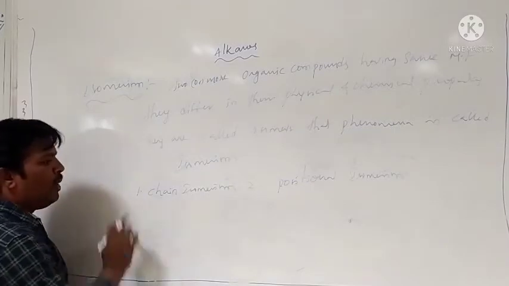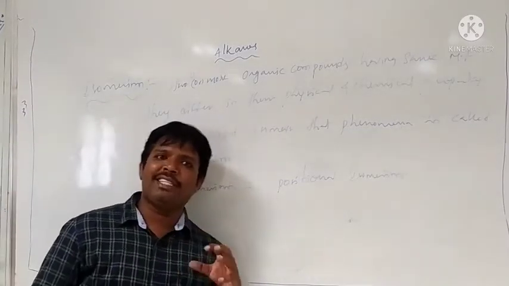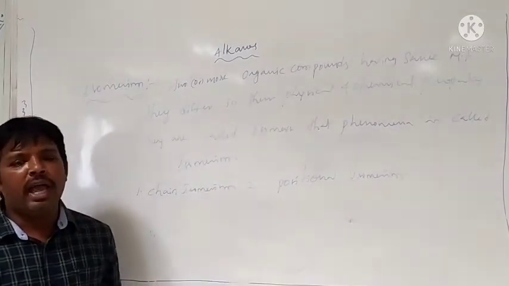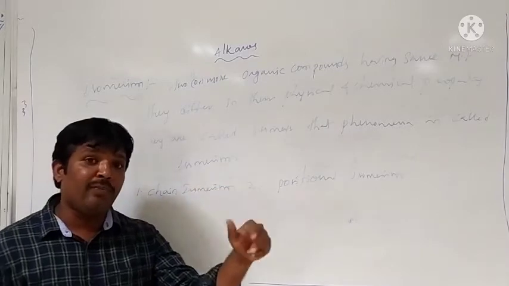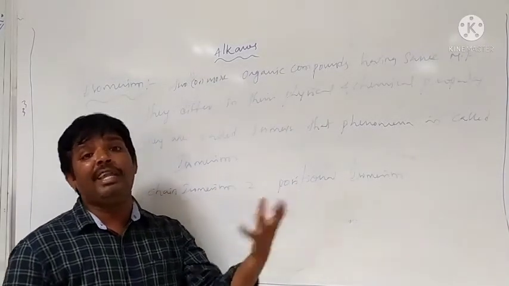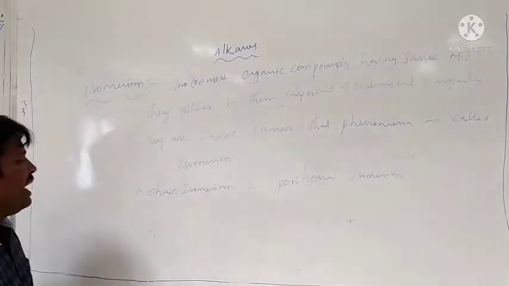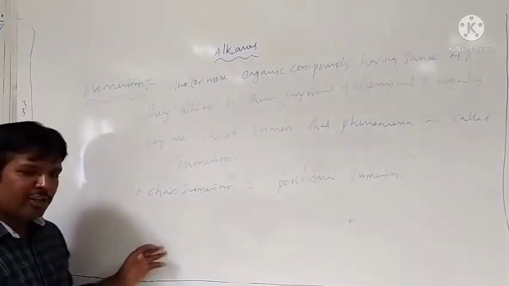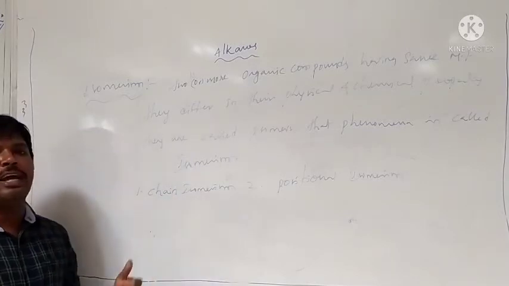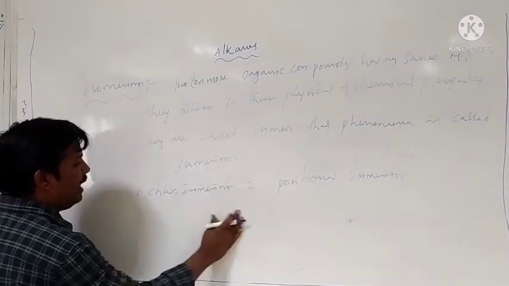Therefore, what is meant by chain isomerism? The compounds which have the same molecular formula but differ in their chain. That's why the phenomenon is called chain isomerism, and those compounds are called chain isomers. Let's take one example.